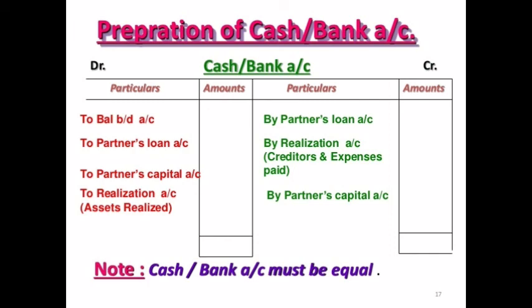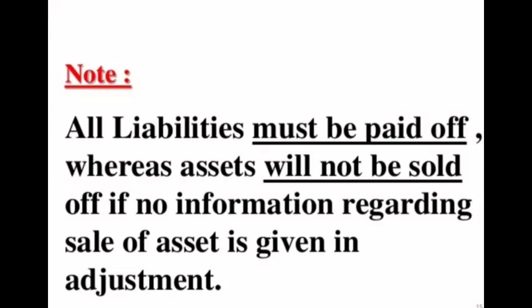After that we have to pay the partner's loan. If it is not mentioned, in that case also we have to pay the partner's loan through cash. We have to sell the asset. When we sell the asset, on the debit side we have to write to realization account, for asset realized. If we are paying the liability, in that case we have to write by realization account. And after that we get the balance of partners capital, that is the final payment. That final payment will be on the credit side of cash and bank account. See, the last statement is bank account to be equal. Bank account will be equal. In that, remember one thing: whenever you do the dissolution, don't miss paying the liability of the firm.